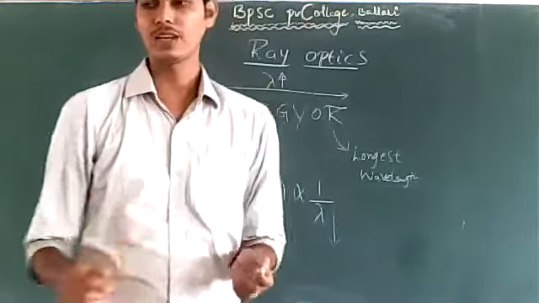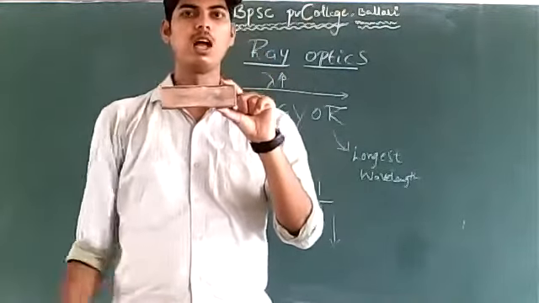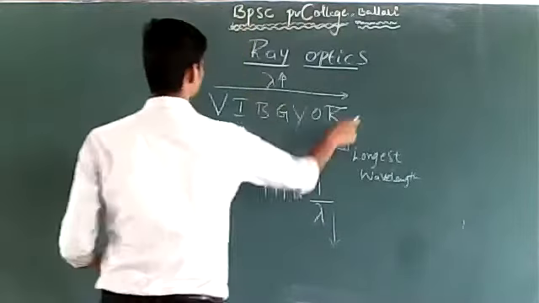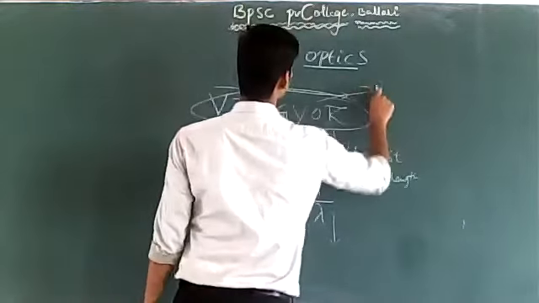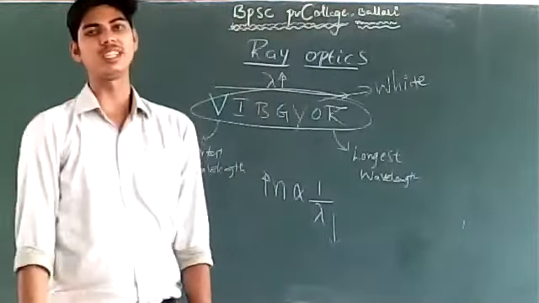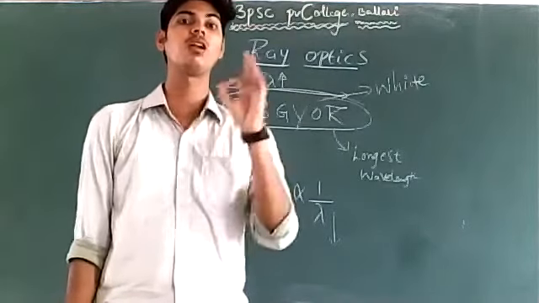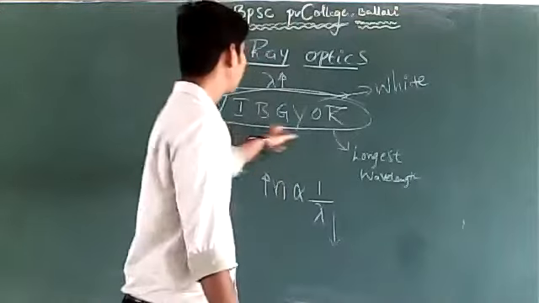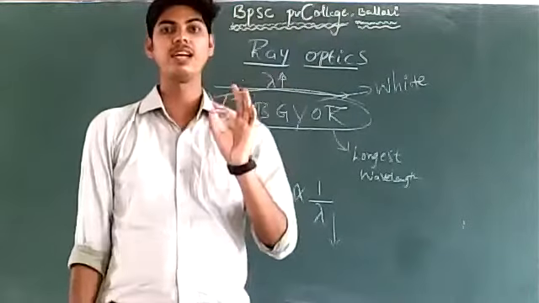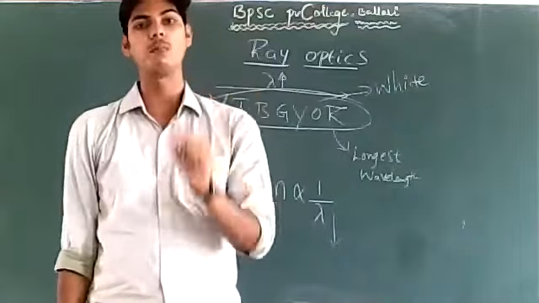Suppose I have a glass slab. Take this as a glass slab. I allow white light to pass through it. White light is made up of 7 colors. White light is called composite light because it is made up of several wavelengths: violet, indigo, blue, green, yellow, orange, red. A light that is made up of several wavelengths is called composite light.